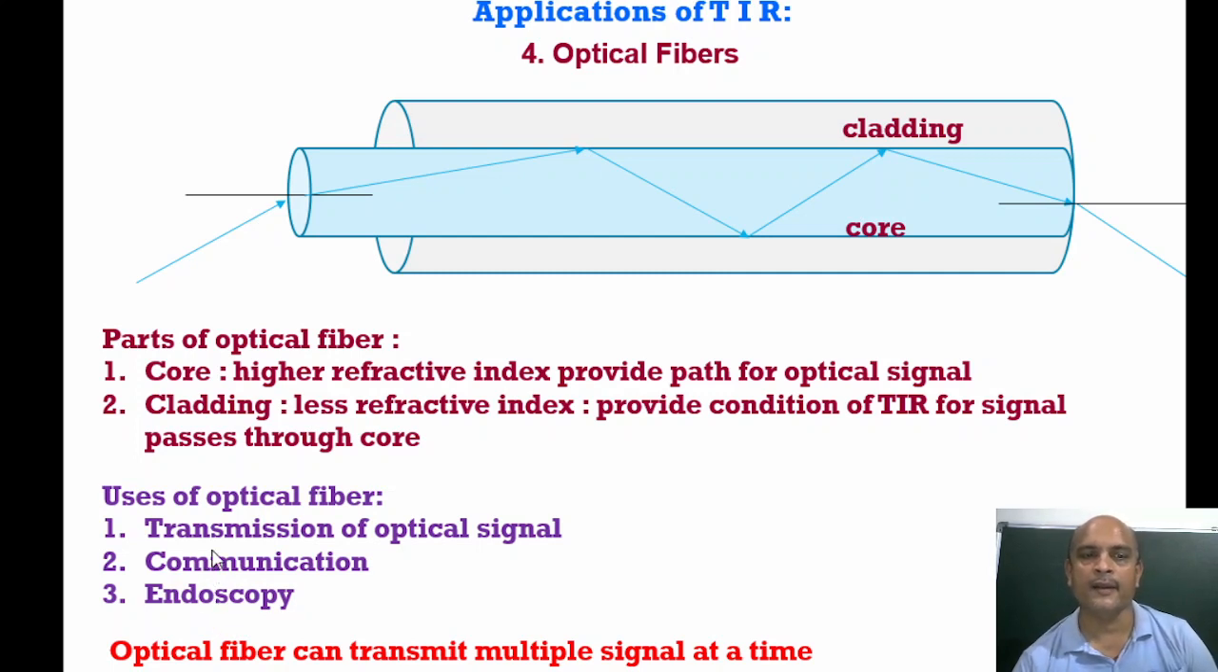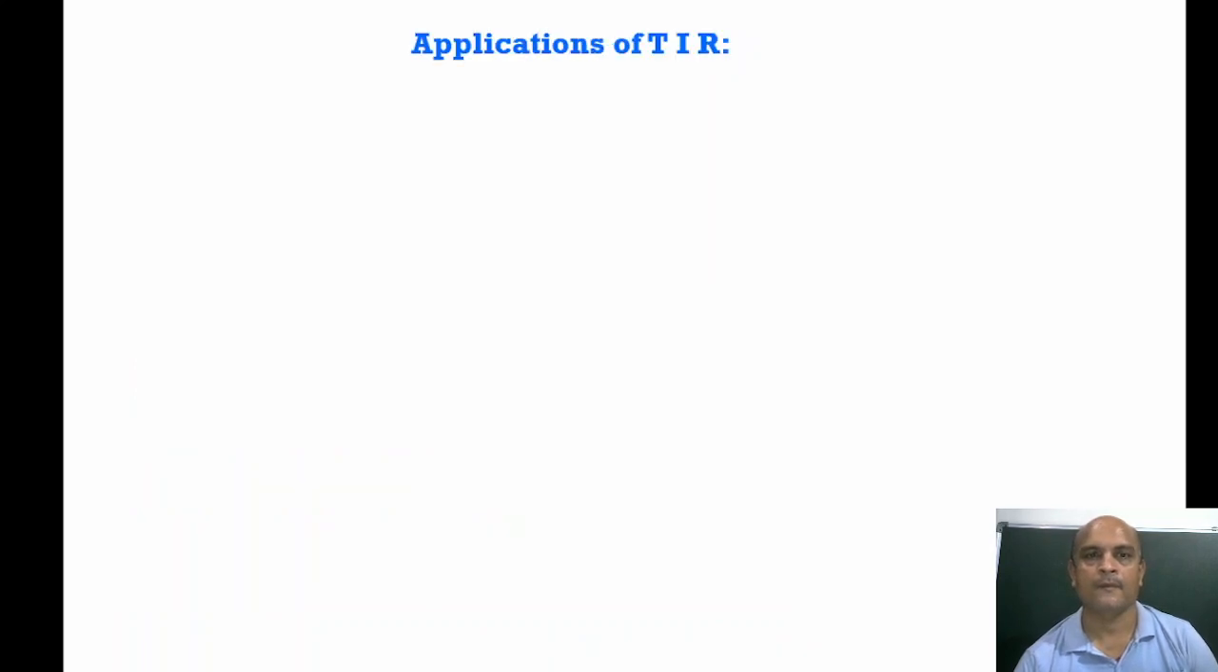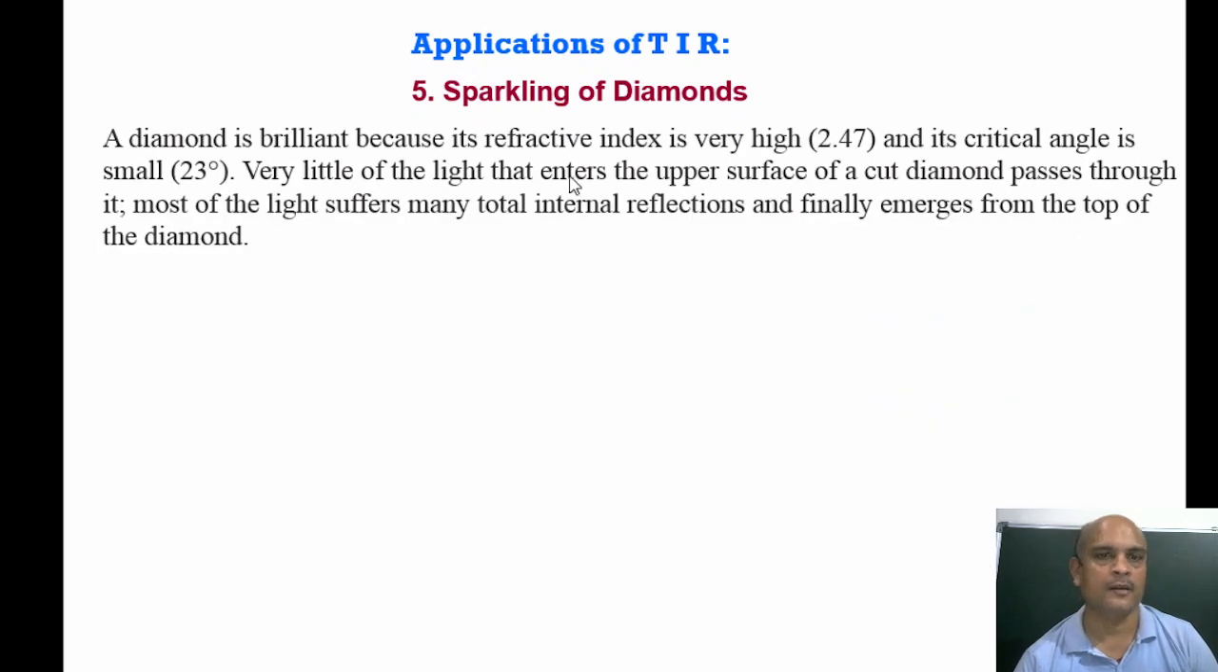Next use is sparkling of diamond. Diamond is a very costly ornament. So what is diamond? Diamond is a gem, brilliant because its refractive index is very high, 2.47. Critical angle is very small because the critical angle is inversely related to the refractive index.